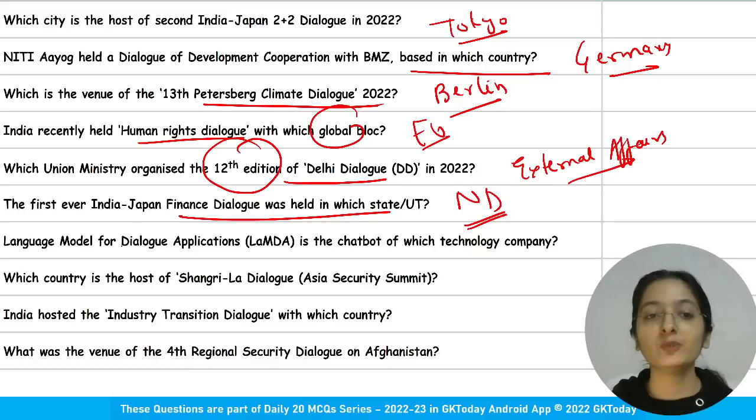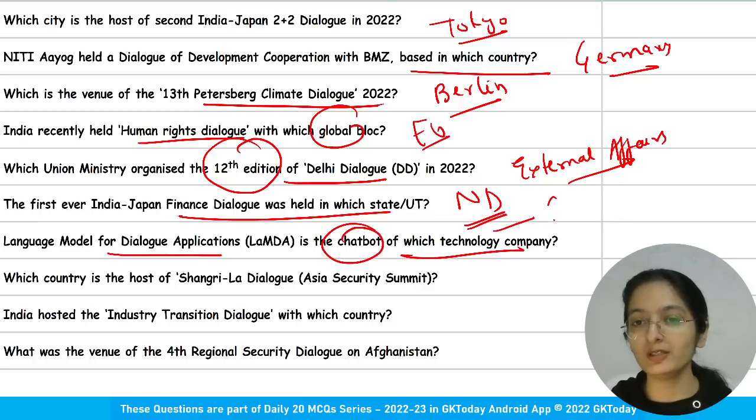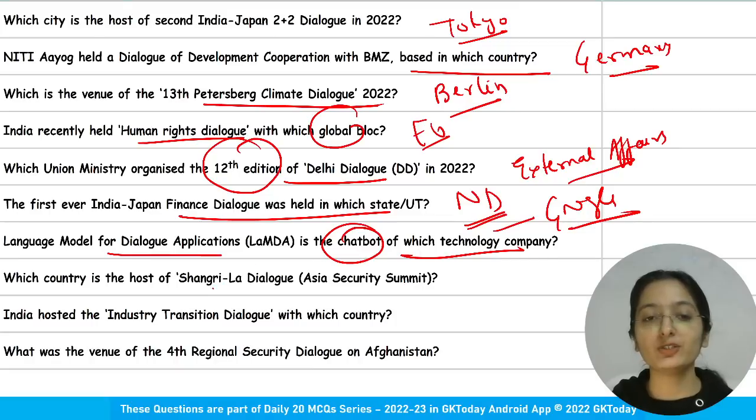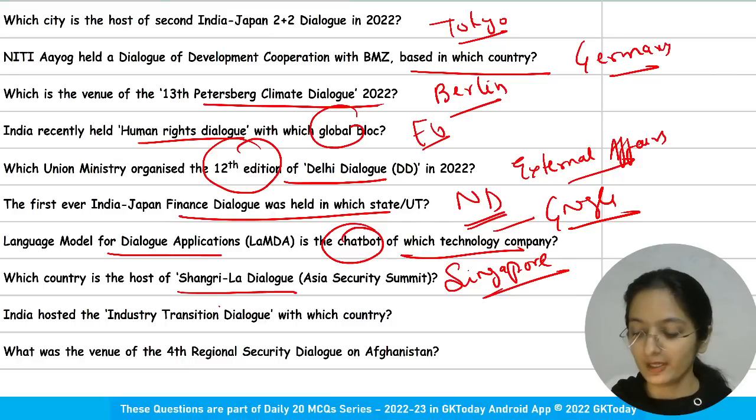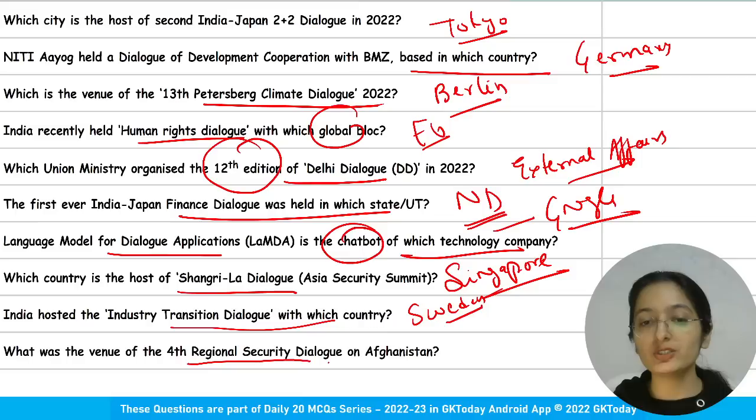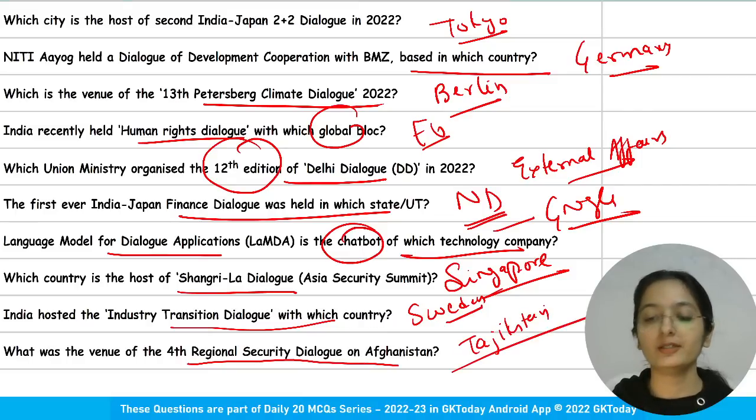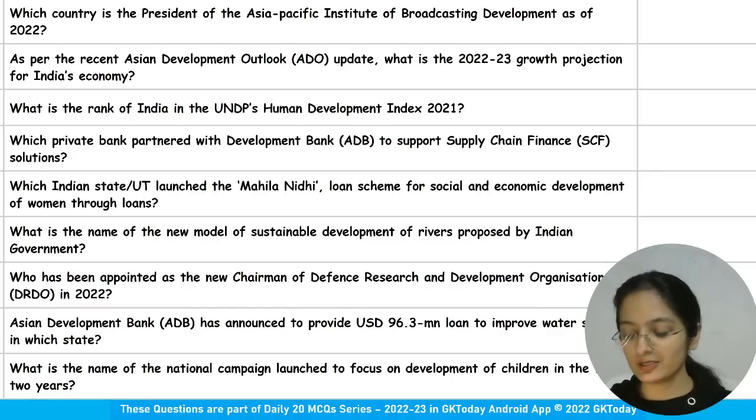The first ever India-Japan Finance Dialogue was held in which state or UT? New Delhi. Language Model for Dialogue Applications is the chatbot of which technology company? Google. Which country is the host of the Shangri-La Dialogue? Singapore. And India hosted the Industry Transition Dialogue with which country? Sweden. What was the venue of the 4th Regional Security Dialogue on Afghanistan? Tajikistan. Right? Moving on. Last section of this session.